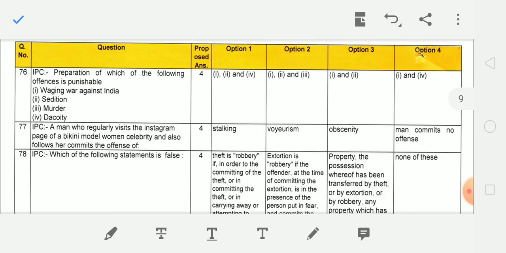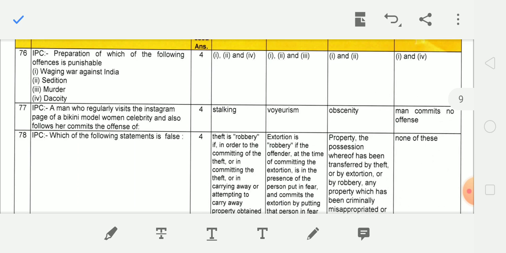Next question is relating to the Indian Penal Code. Preparation of which of the following offences is punishable? And the correct answer is